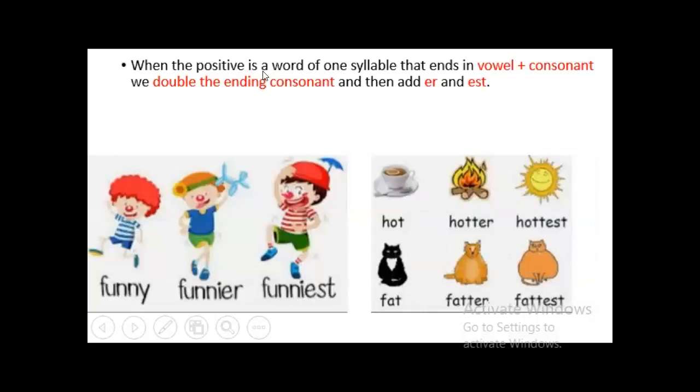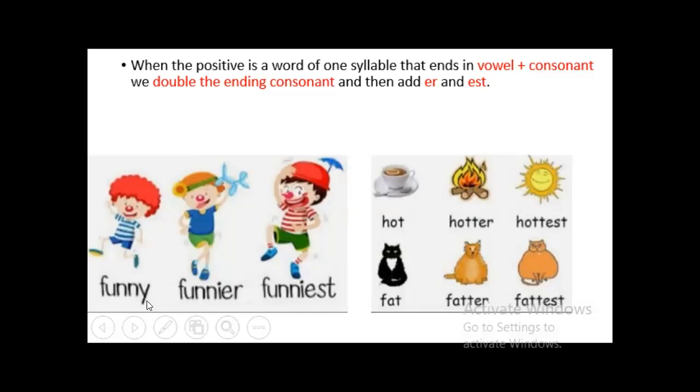When the positive is a word of one syllable that ends in vowel plus consonant, we double the ending consonant and then add ER and EST. Look at this. Funny, funnier, funniest.